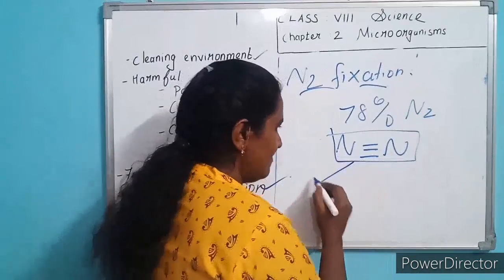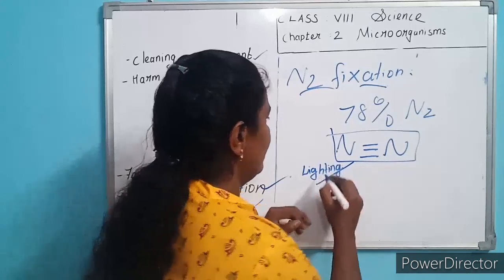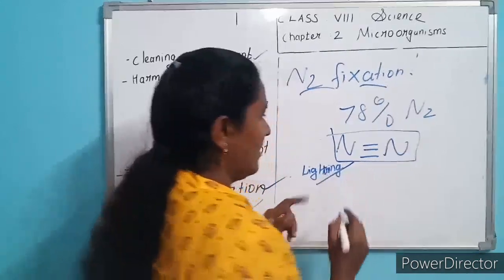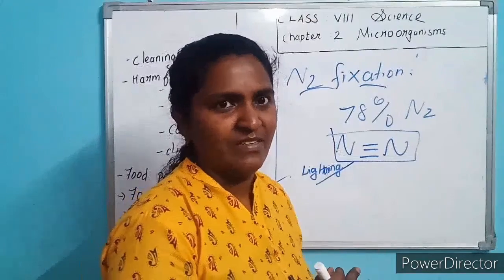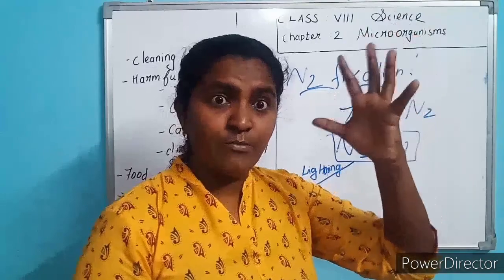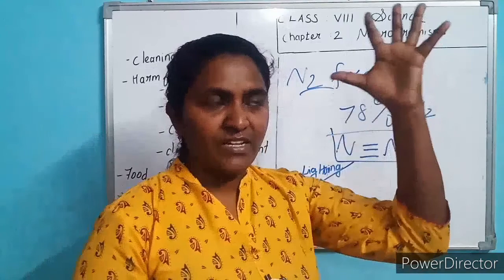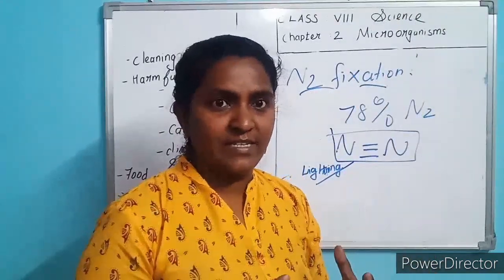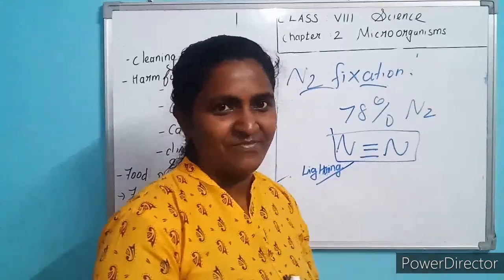One is lightning. Do you know what lightning is? With the thunder, lightning flashes before rain. Lightning provides much temperature; lightning has more electricity. So when one lightning comes, it has more electricity that is sufficient to break this bond.